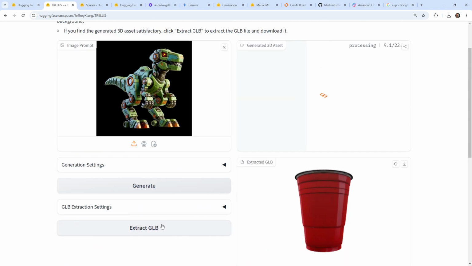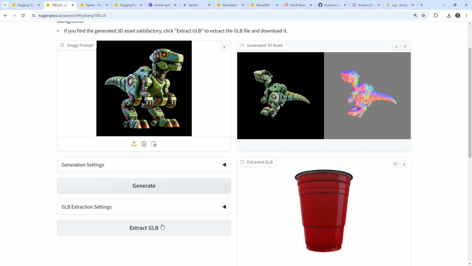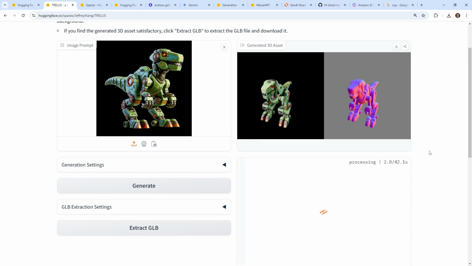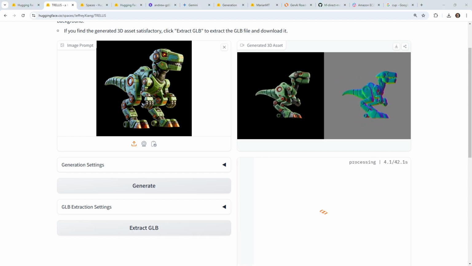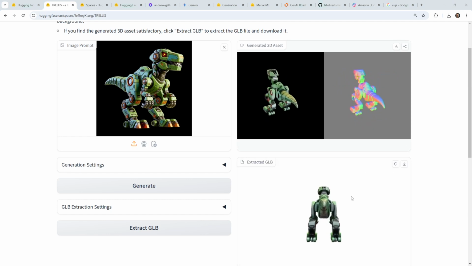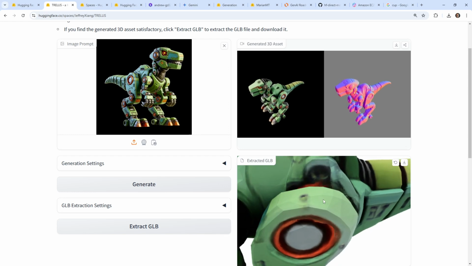What I meant to do was click the extract GLB. But it didn't take that long. There we go. So let's click this now. This is 42 seconds, so we'll just wait a moment till that's done. All right, so this is now generated out. Let's take a look here.